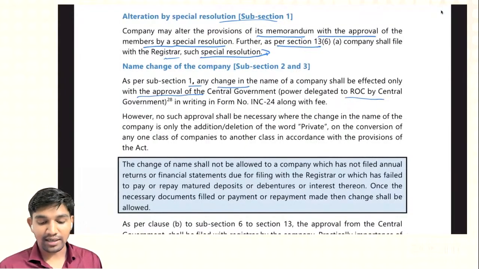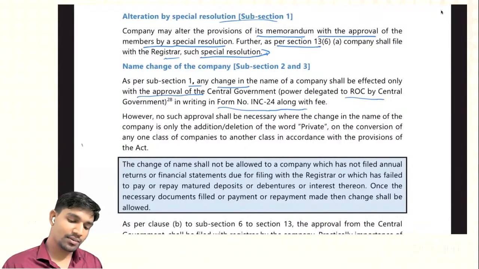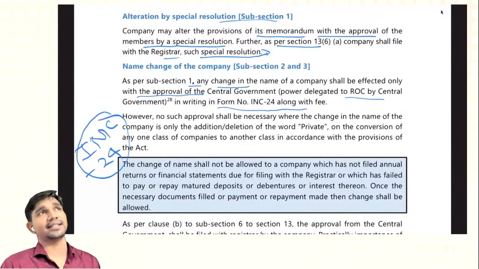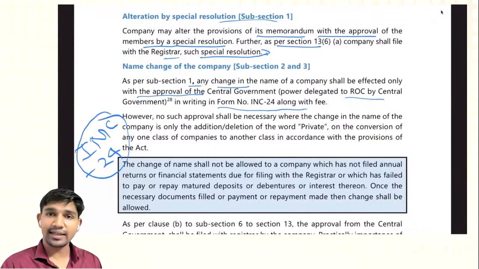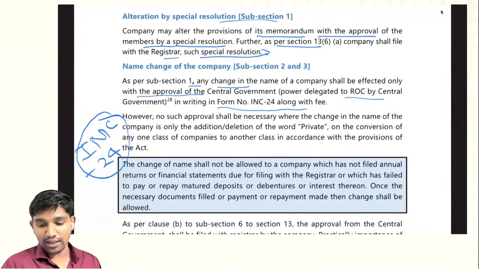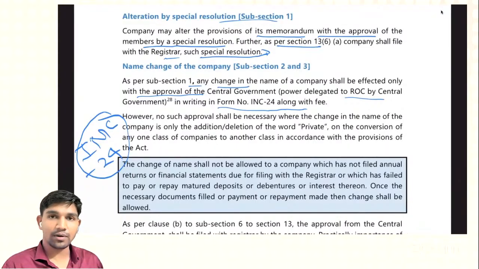The company has to apply in writing in form number INC 24 along with the prescribed fee.